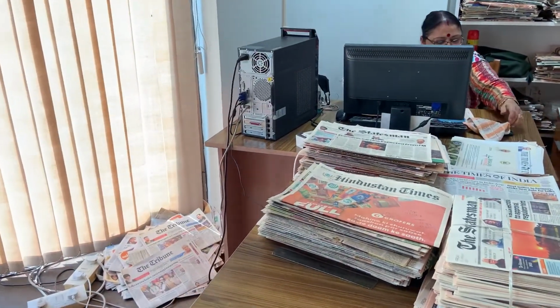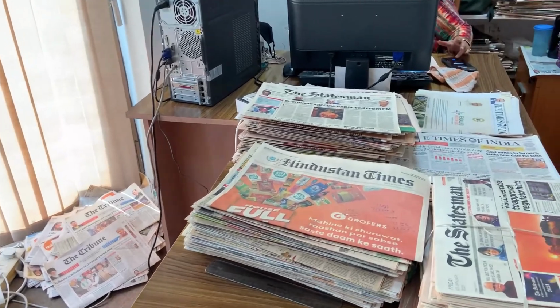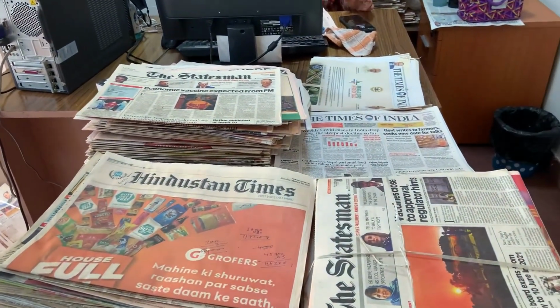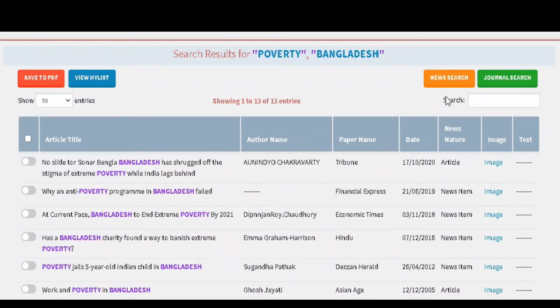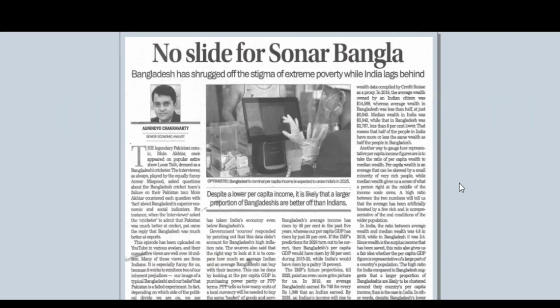Today, the ISID online database includes more than 21 lakh clippings from 15 news dailies and indexing of articles of 252 Indian social science journals. Since mid-2000, images of the news clippings are also available at the click of a button.